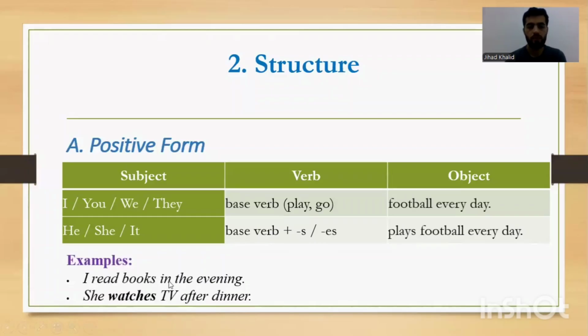Examples: I read books in the evening. I read. I is plural in English, okay? I read. But here, if you look at this, she what? She watches. We have es. Why? Because our subject is she. She is one person. So if it is only one person, we add s or es. I hope it is clear.